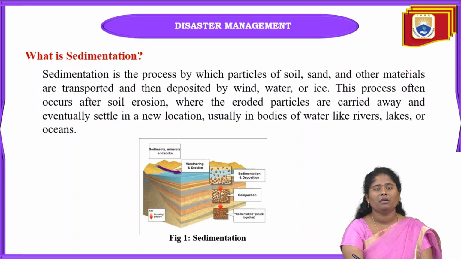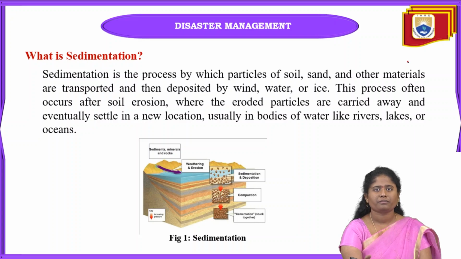What is meant by this? Sedimentation is the process by which particles like soil, sand and other particles are transported and then deposited by natural sources like wind, water and also ice. Okay. This process occurs after soil erosion. Why? Because at the time of soil erosion, there will be so many eroded particles.